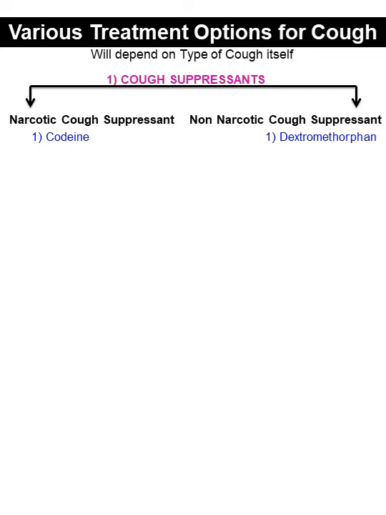Various treatment options for cough will depend on the type of cough itself. Cough suppressants are of two types: narcotic cough suppressants, an example is codeine, and non-narcotic cough suppressants, an example is dextromethorphan.